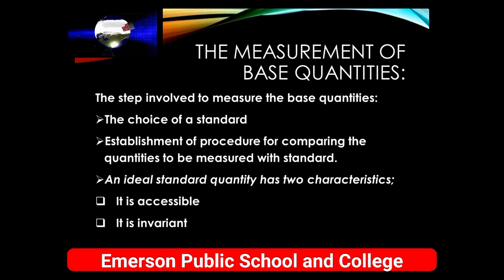Second, establishment of a procedure for comparing the quantity to be measured with the standard. We must have a procedure. We must have some instrument with the help of which we compare that physical quantity with a standard. Okay, so while we are choosing a standard, that standard quantity must have two characteristics.